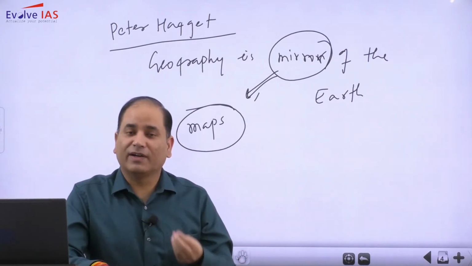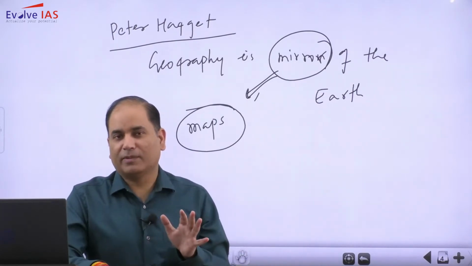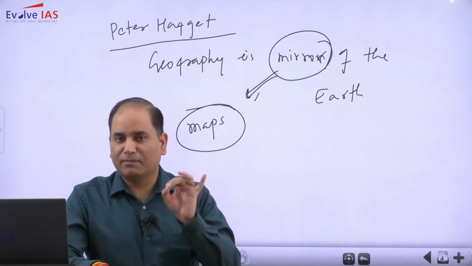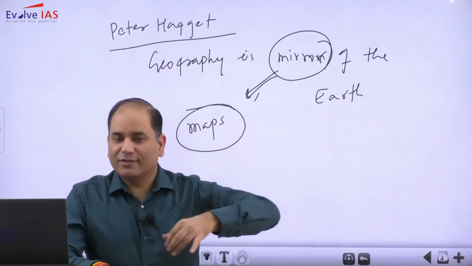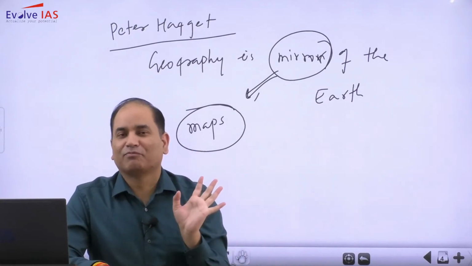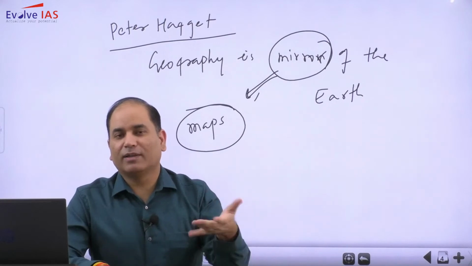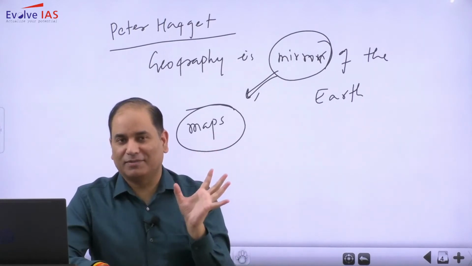In a very simplified manner, all the phenomena and subject matter of geography should be such that they can be drawn on the map. If you can draw it on the map, it is geography. If you are not able to draw it on the map, it is not geography.